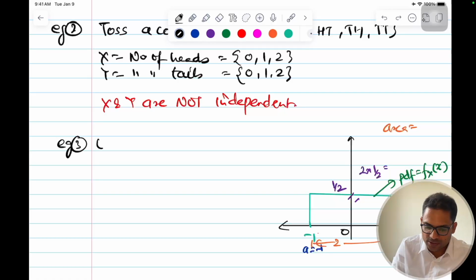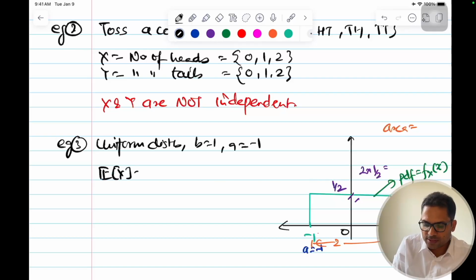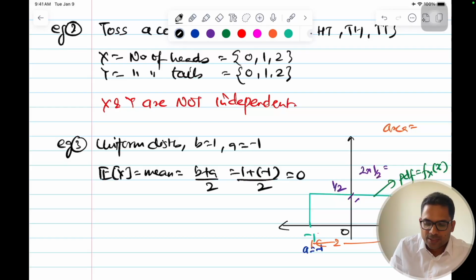So let's write it down. This is a uniform distribution. B is equal to 1, A is equal to -1. So expected value of x is equal to mean is equal to B plus A by 2, that is equal to 1 plus -1 by 2, that will be 0.